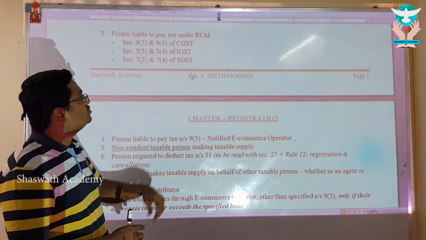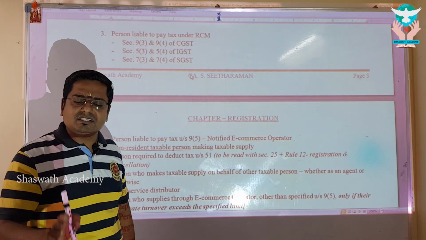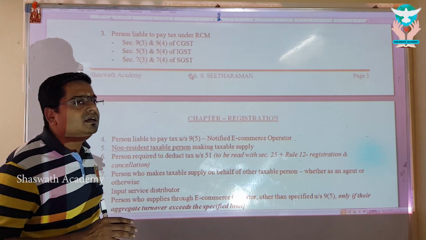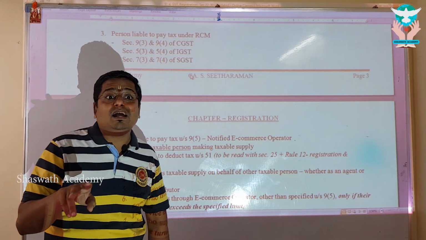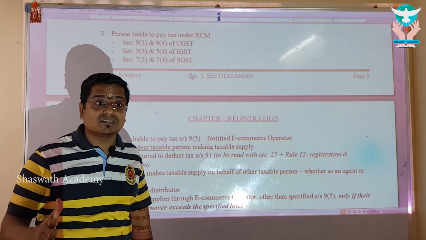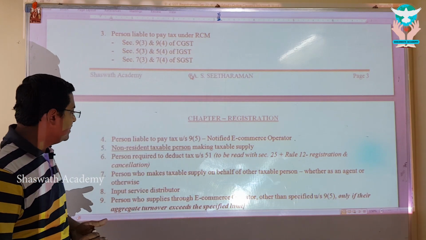A person who has been forced to be liable under section 9.3, 9.4 need not say. Already he will be a registered recipient, no problem. But 9.3, 5.3 and 7.3 under the respective act, reverse charge mechanism, anybody is liable. He has to register and then he has to pay the tax, irrespective of the turnover limit. We have understood this in chapter number 3 while we were discussing RCM itself. So one more repeating in that particular category.